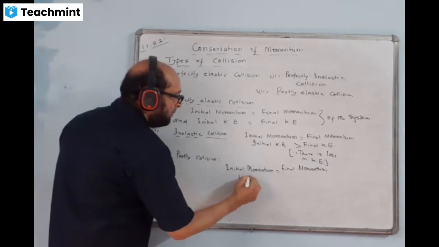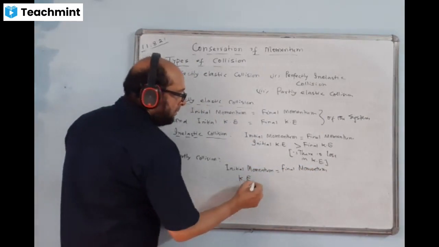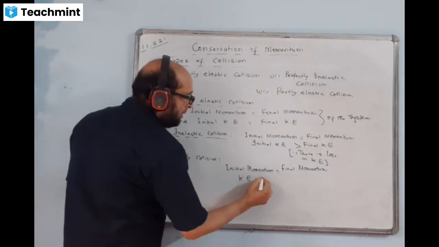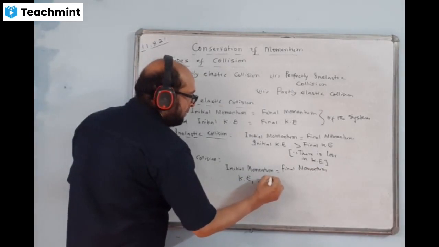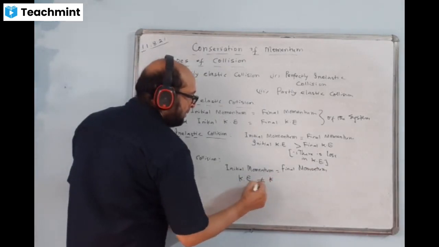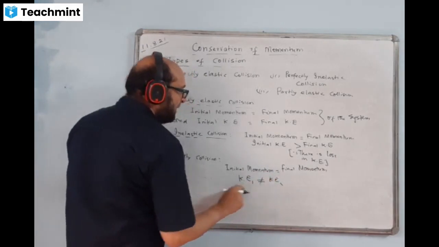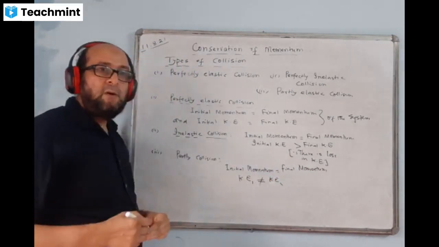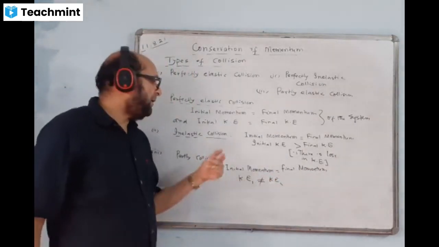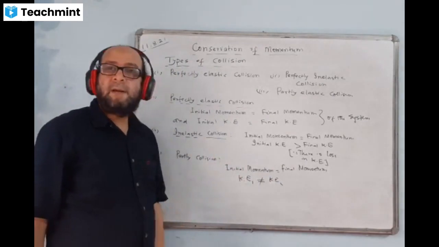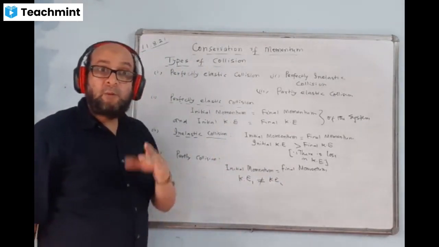Whereas kinetic energy is unequal. Initial kinetic energy and final kinetic energy will not be equal. It can be greater, it can be smaller, it can be anything, but they will not be equal.